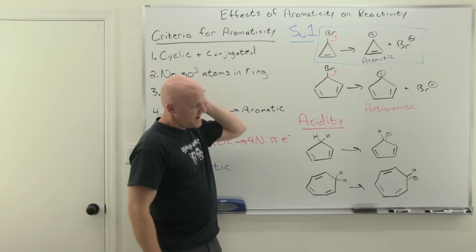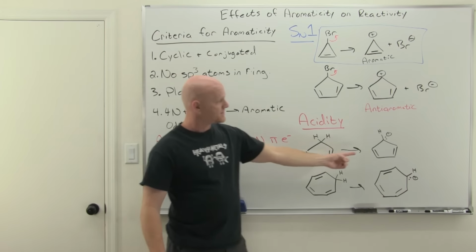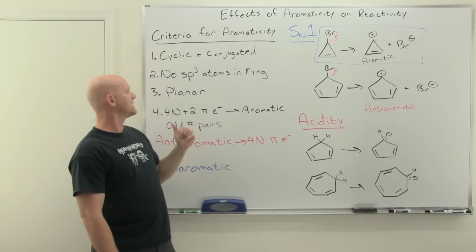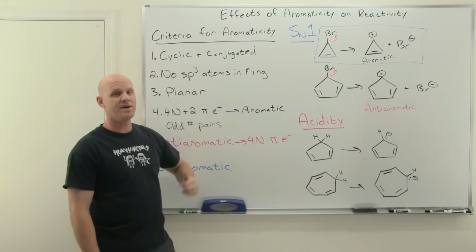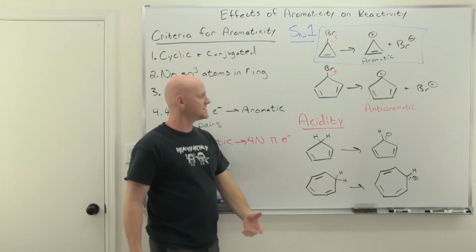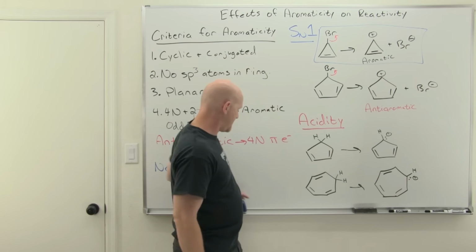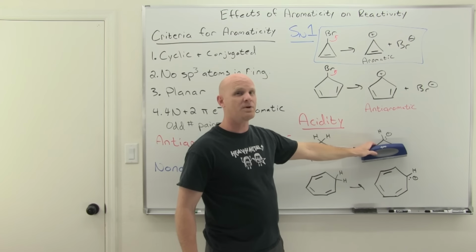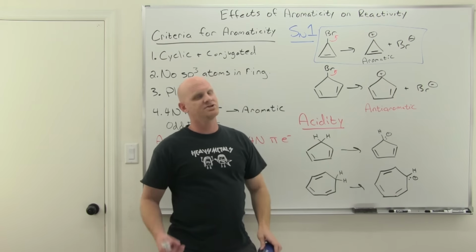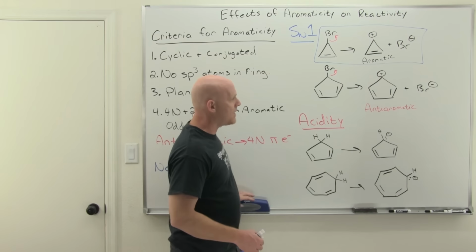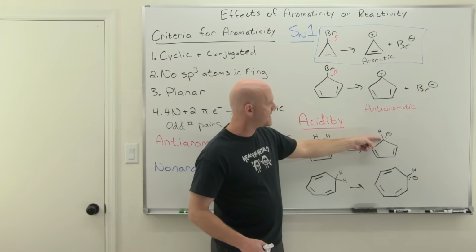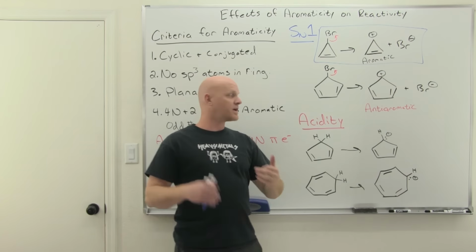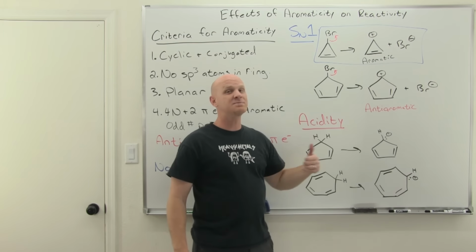And so if we look at this here, the first conjugate base, we say, is it cyclic and conjugated? Check. Are there any sp3 atoms in the ring? Maybe, maybe not. So this carbon here, again, if I block off the bottom of this structure and said, what's the hybridization of that carbon? You should say sp3. And then I'd pull this away and you'd be like, Chad, you tricked me. Because now the lone pair is on an atom one bond away from pi electrons, and we'd expect to be able to draw some more resonance structures, and it has a chance of being sp2.